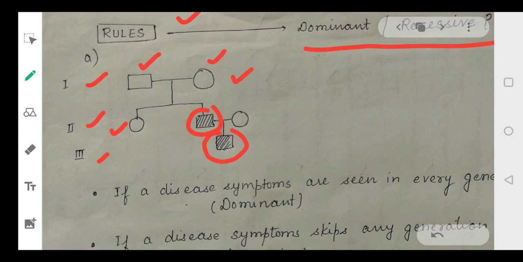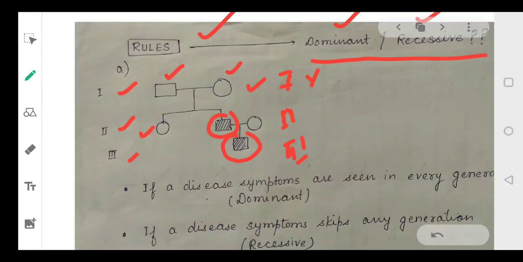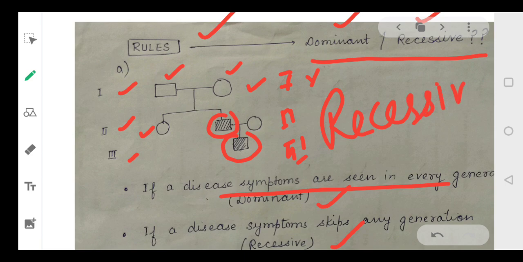Right. Now look at dominant and recessive. First question, is the disease present in all generations? Look, in the first it is not there, in the second it is, in the third also. So what will you call this disease? It's a recessive one. Okay. So if the disease is present in every generation, we call it dominant. And if the disease symptoms skip a generation, we call it recessive. So here the parents do not have it, the rest of the two generations have it. This means it is a recessive one.